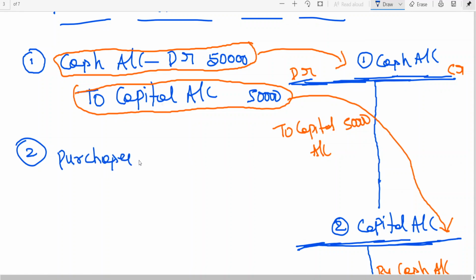Purchases account debtor to cash. Purchase goods for cash. Now tell me, already we have opened the cash account. Again, no need to open the cash account. Either you debit cash or you credit cash.